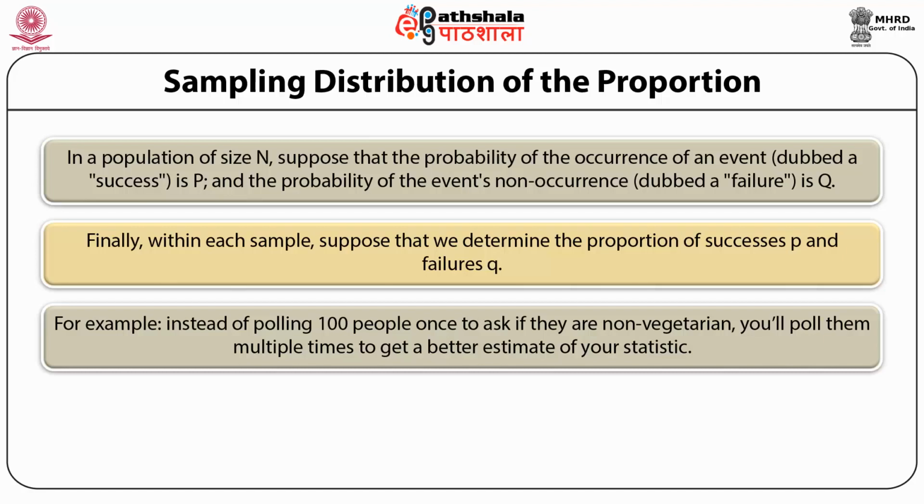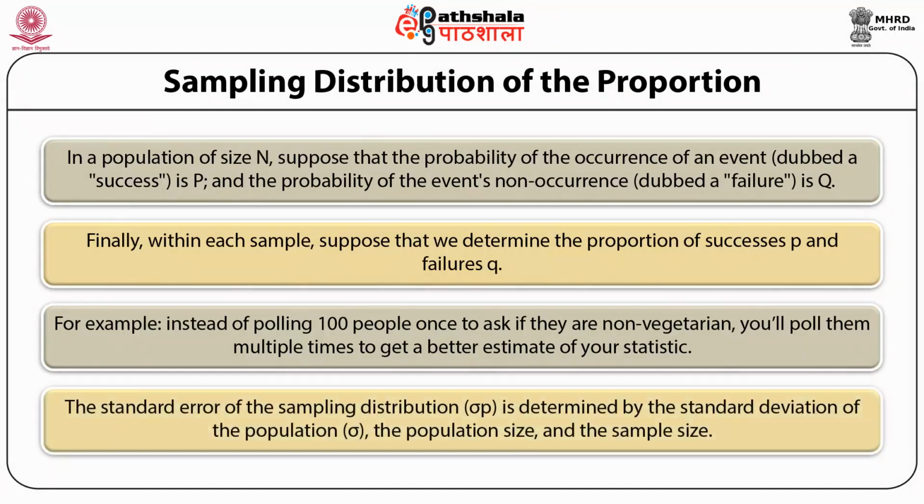We find that the mean of the sampling distribution of the proportion, mu p, is equal to the probability of success in the population P, and the standard error of the sampling distribution, sigma p, is determined by the standard deviation of the population sigma, the population size, and the sample size.